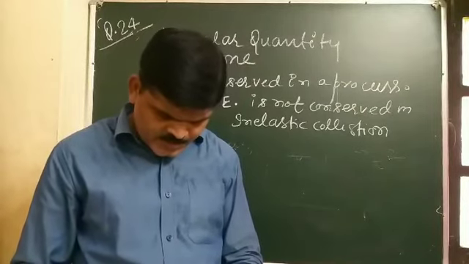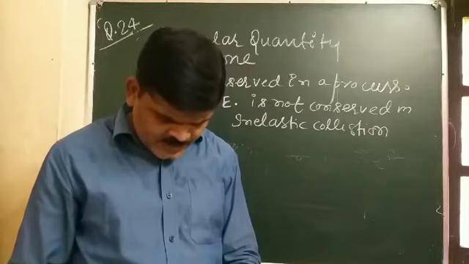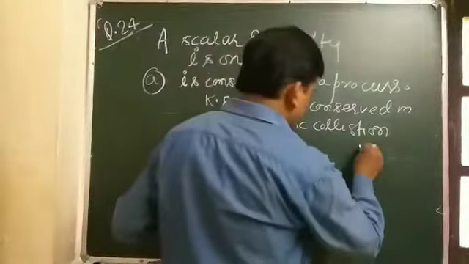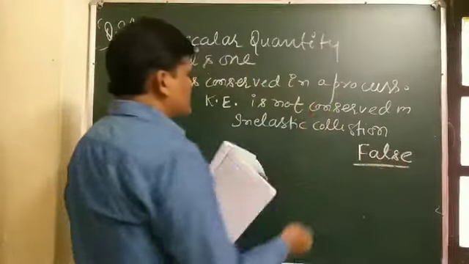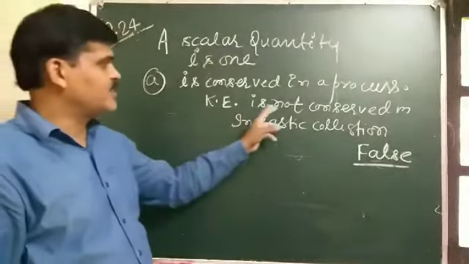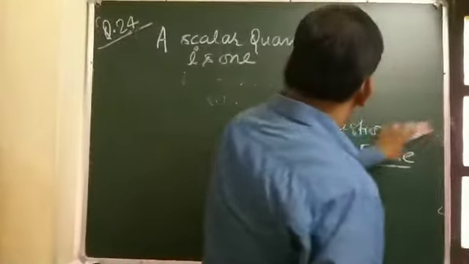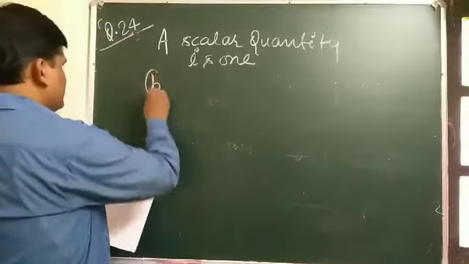Read each statement carefully and state with reason. A scalar quantity is one that is conserved in a process: this is false, because kinetic energy is not conserved in inelastic collision. So A is wrong. Next one.